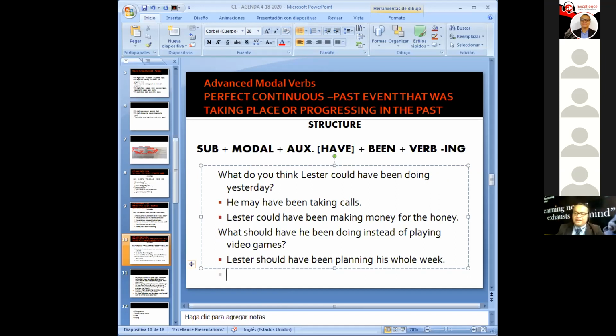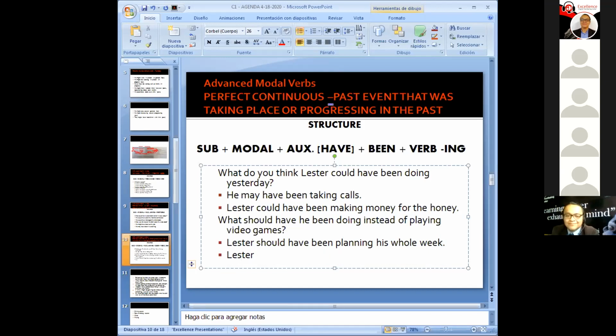Very good. Nice. One more example here. Lester could have been studying for the exam. Very good. All right. Beto raised his hand. That's good, Beto. Kudos that you know how to use the hand function.